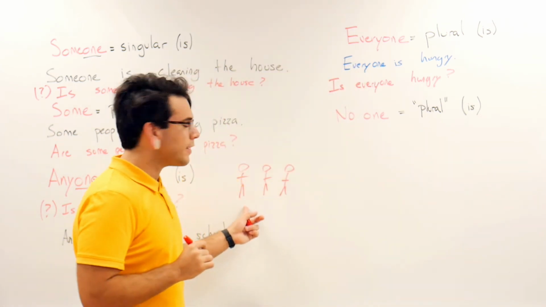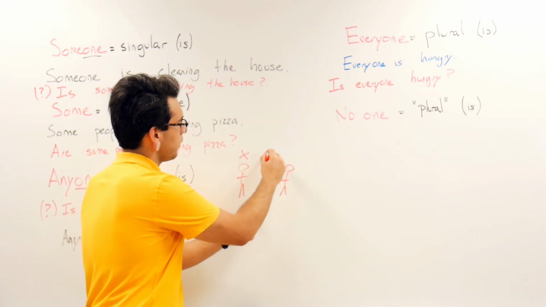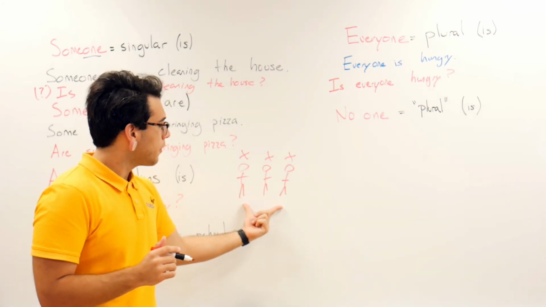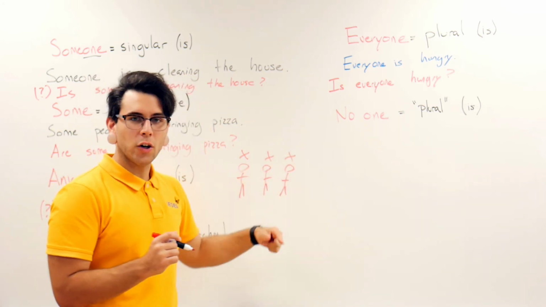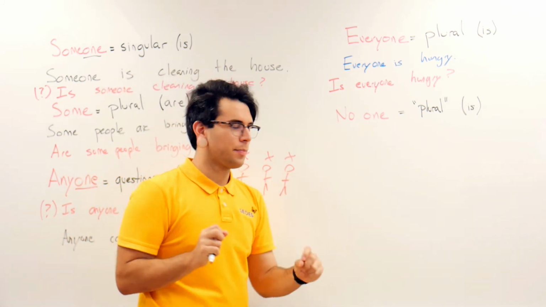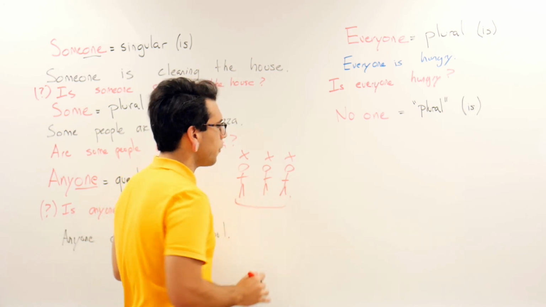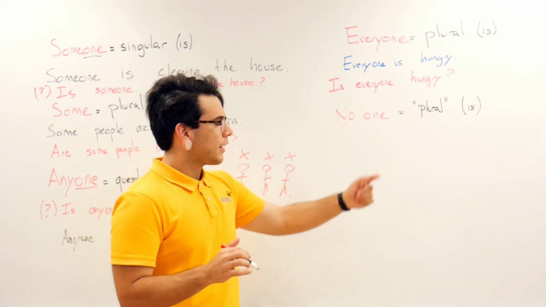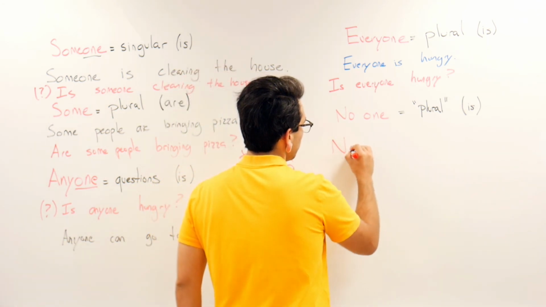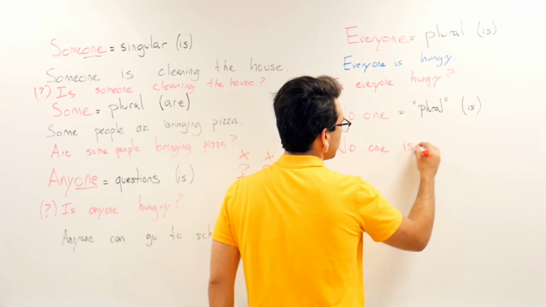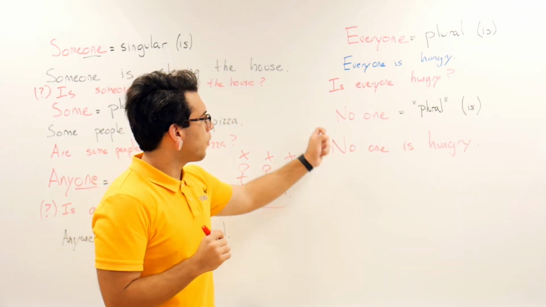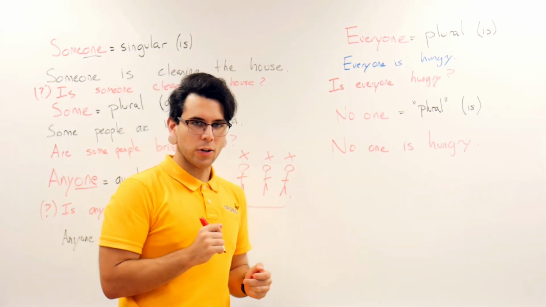You ask these people, is anyone hungry? And someone says no, no, no. So even though you're talking about plural, no one, so not a single person is hungry. That's why I have plural like this, because you're talking about a group of 3 people or more, 2 people or more, and negative, not a single person is hungry. So we'll say no one is hungry. And again, this is more commonly used as a statement instead of a question.